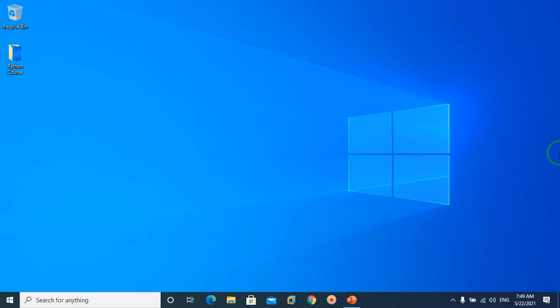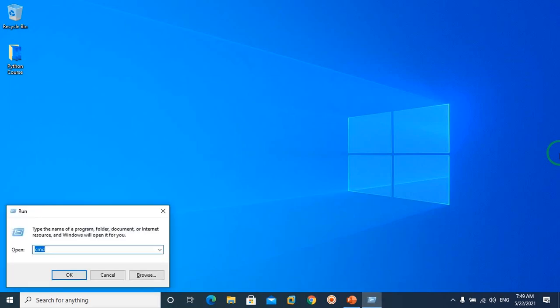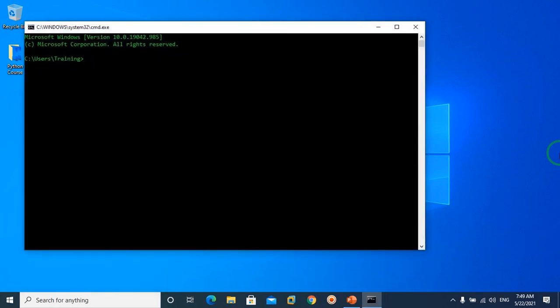Now that we have Python installed and our tool set up, it's time to start writing some actual Python code. But before jumping into our text editor, we are first going to use Python's interpreted mode in the command line interface to see how easy it is to write and run Python. So I have opened my terminal program by typing cmd into run, and you can do the same thing on your computer. And in my terminal, I'm going to write the word python.